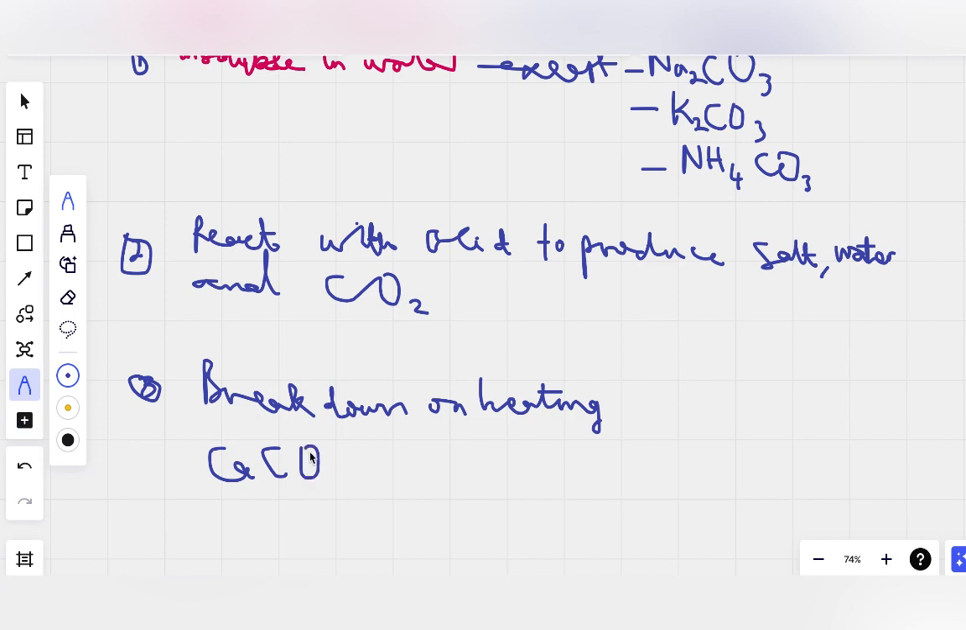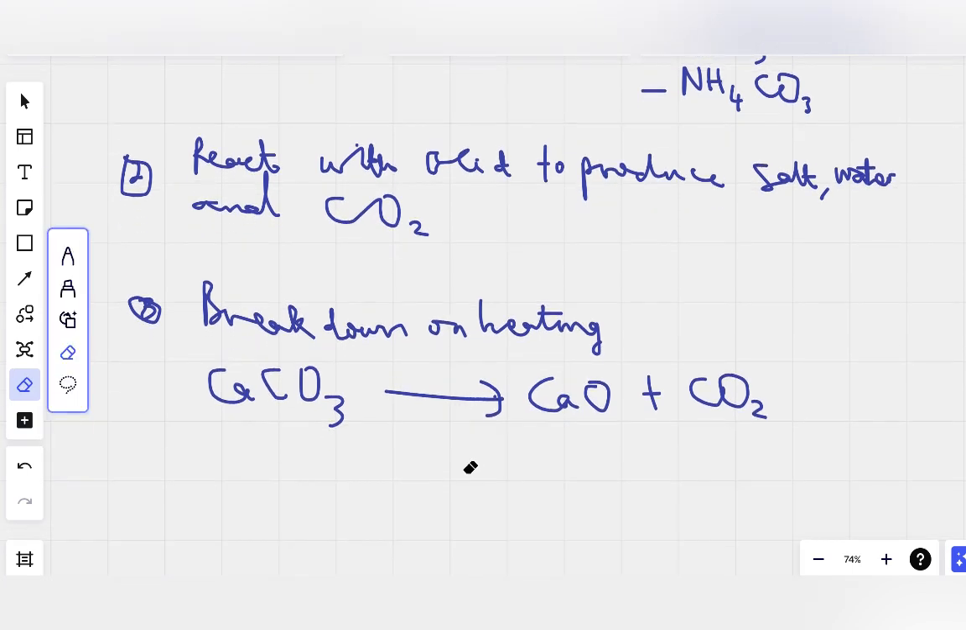Calcium carbonate, you heat it. When you heat it, it will decompose, break down, like a decomposition reaction, to form calcium oxide plus carbon dioxide. Okay, so on heating they break down, but this is a reversible reaction.